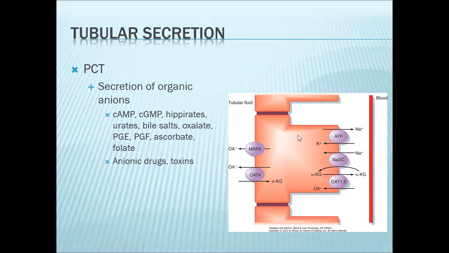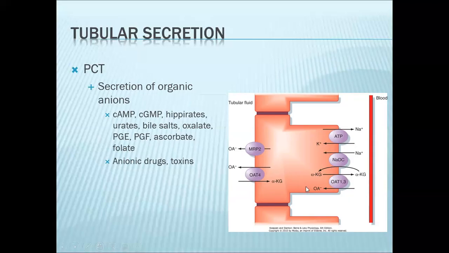So the concentration of your alpha-ketoglutarate increases inside the cell, much higher compared to that in the interstitium here. So that gradient will drive your organic anion transporter 1 and your organic anion transporter 3. So alpha-ketoglutarate goes out in exchange for an organic anion. So if you will notice, sodium and your alpha-ketoglutarate are simply being recycled.